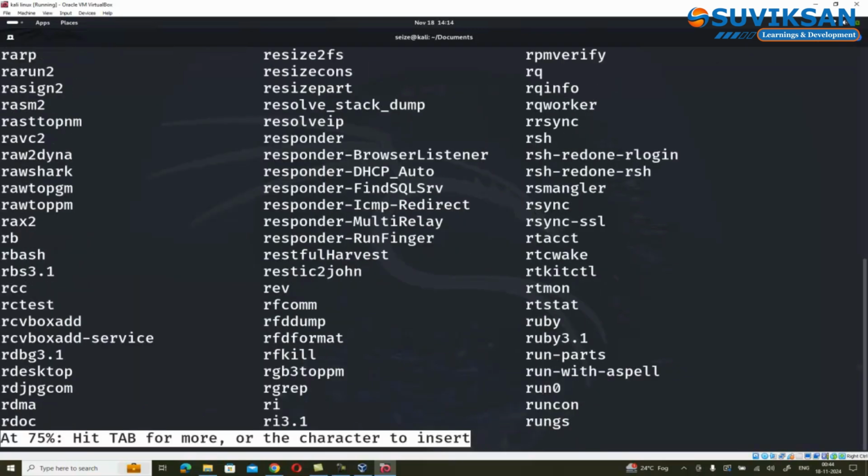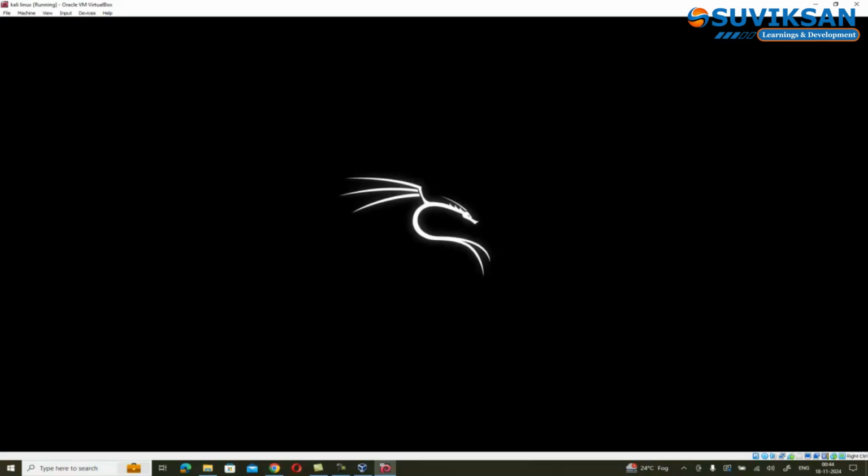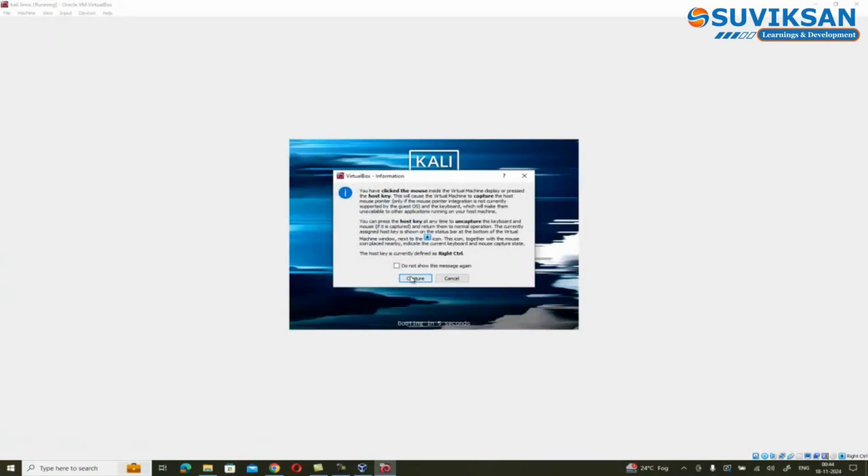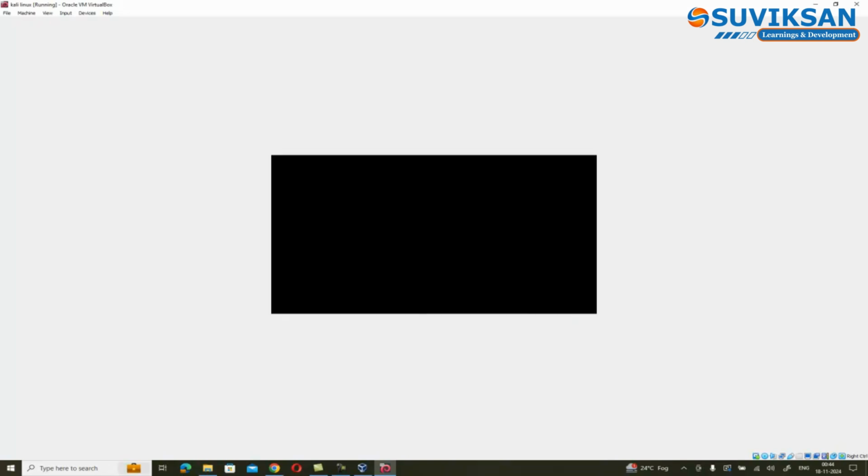Now, final thing, reboot the system. Remember to press the right arrow key within 6 seconds when prompted to load the system properly.